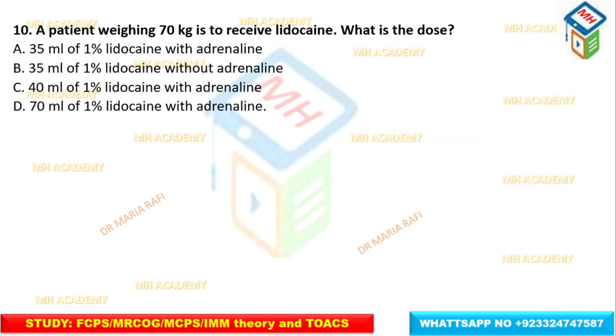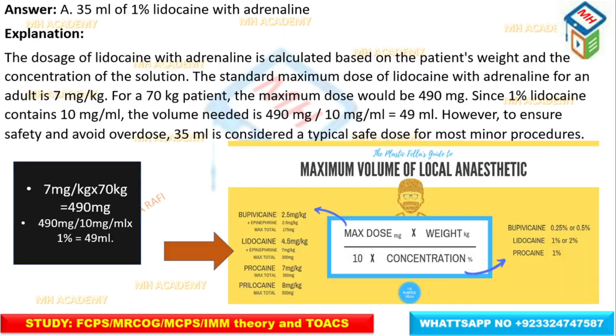A patient weighing 70 kg is to receive lidocaine. What is the dose? 35 ml of 1% lidocaine with adrenaline, 35 ml of 1% lidocaine without adrenaline, 40 ml of 1% lidocaine with adrenaline, 70 ml of 1% lidocaine with adrenaline. The correct answer is 35 ml of 1% lidocaine with adrenaline.